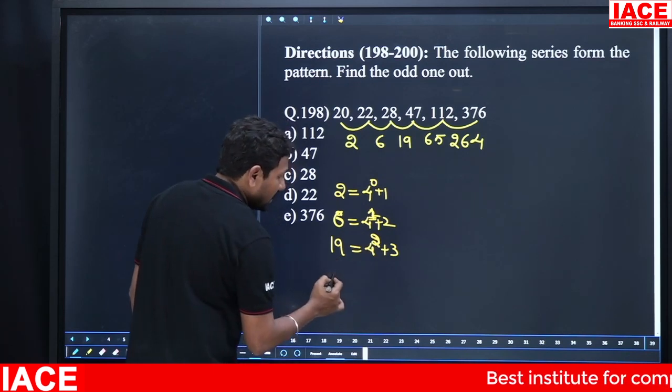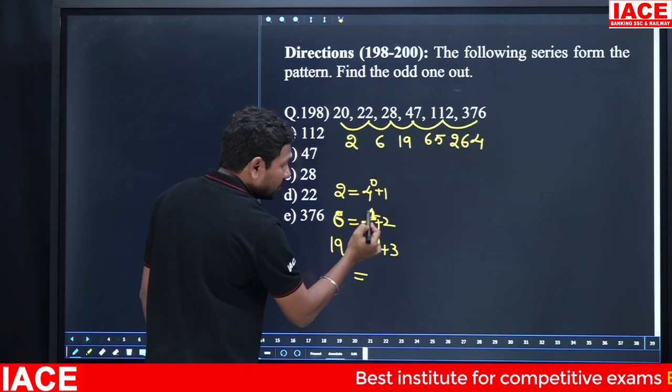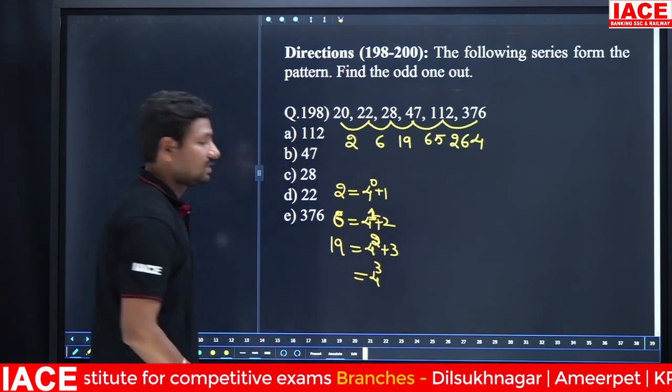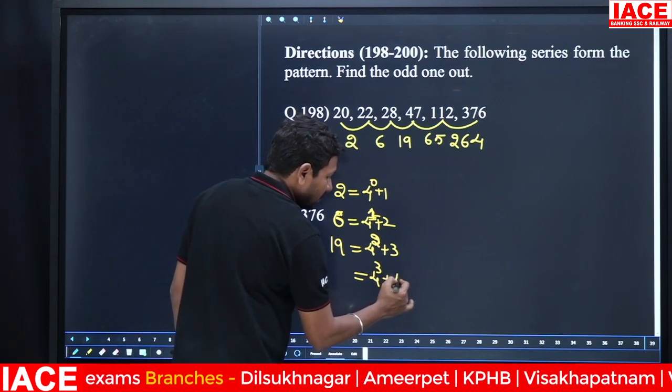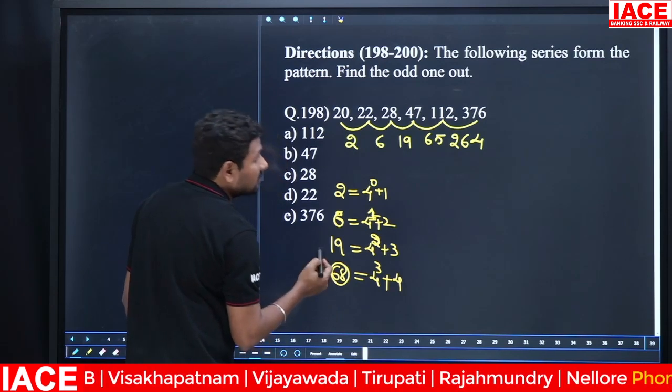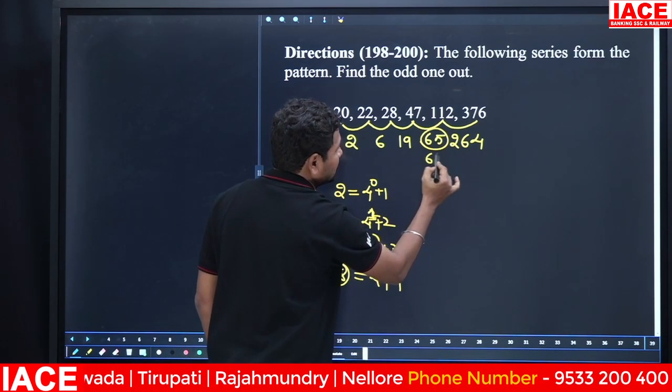Okay, till now. Next, after 4 to the power of 0, 1, 2, we can write 4 to the power of 3. 4 cubed is 64. Then we add 4, and it becomes 68. But the next number they mentioned is 65. That means instead of 65, we have to replace it with 68.